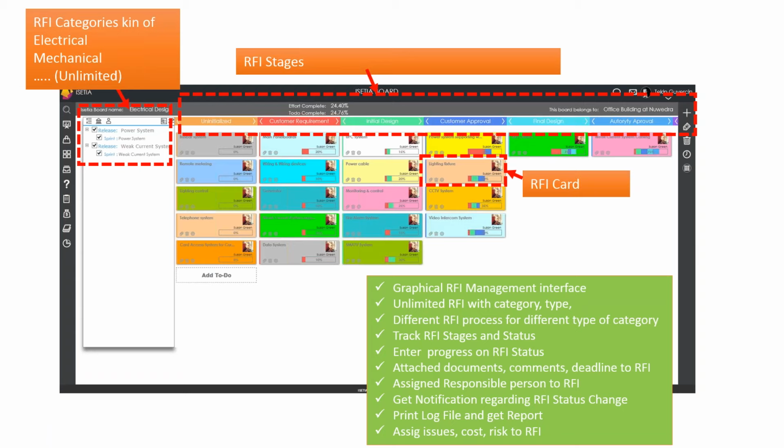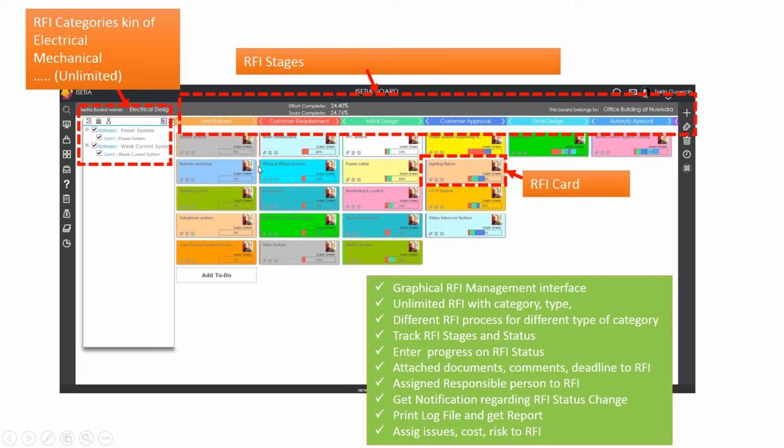For example, this is the RFI status, where you can see that on the left side I have two types of RFI. One is the power system, another is the weak current system. And here we have stages, and these are the RFIs, each of which is represented by a card, because we aim to also give a graphical RFI management interface for the busbar system, remote metering, lighting control, telephone system.